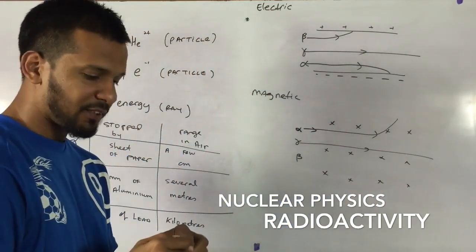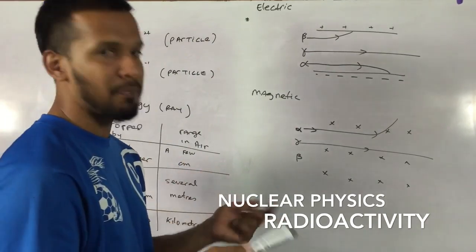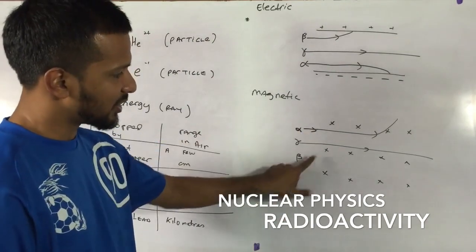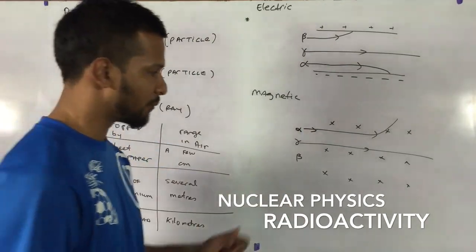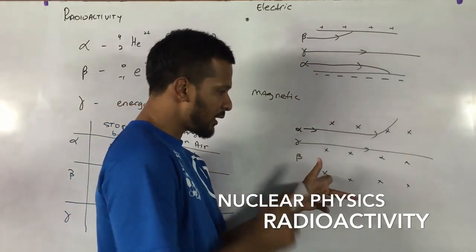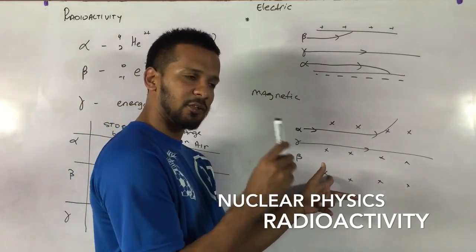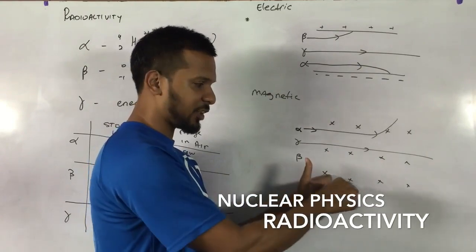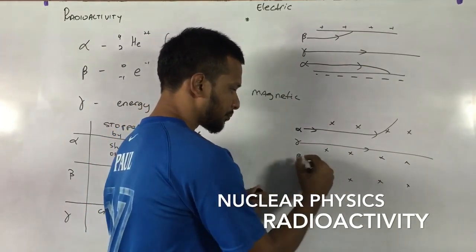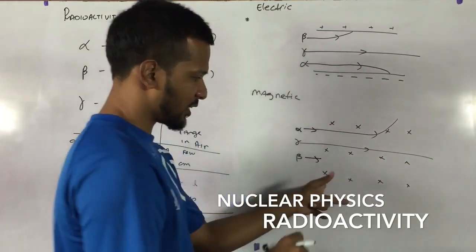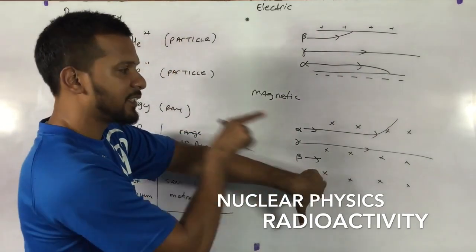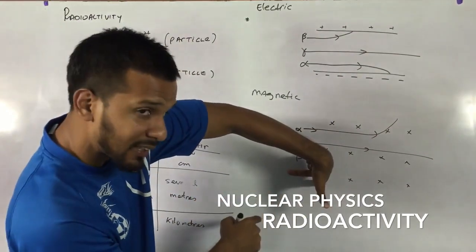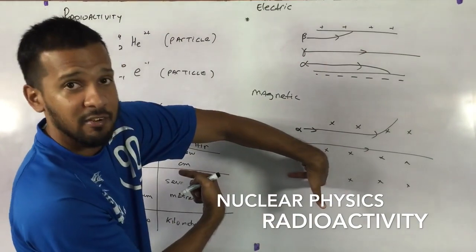We can do the same thing for the electron, but a good guess would be what? Opposite direction, shorter distance. Let's see if it works out. Magnetic field is this way. Beta is negative, so that's the reverse of conventional. It's the opposite direction. So although the beta is going this way, current direction would have been the opposite direction.